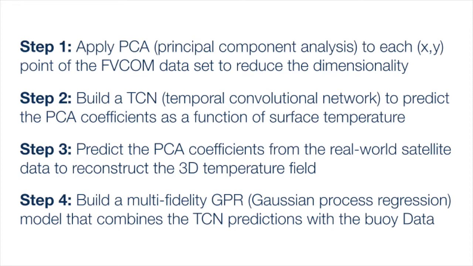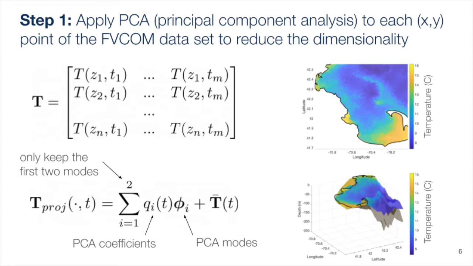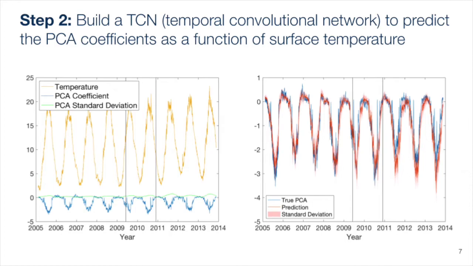It consists of 4 steps. First, I apply principal component analysis to the data from the finite volume simulation to reduce the dimensionality of the data. I only keep the first 2 modes as they are sufficient to retain the patterns in the data. The PCA coefficients vary with time and can be projected onto the eigenvectors to reconstruct the full vertical temperature field at each xy point.